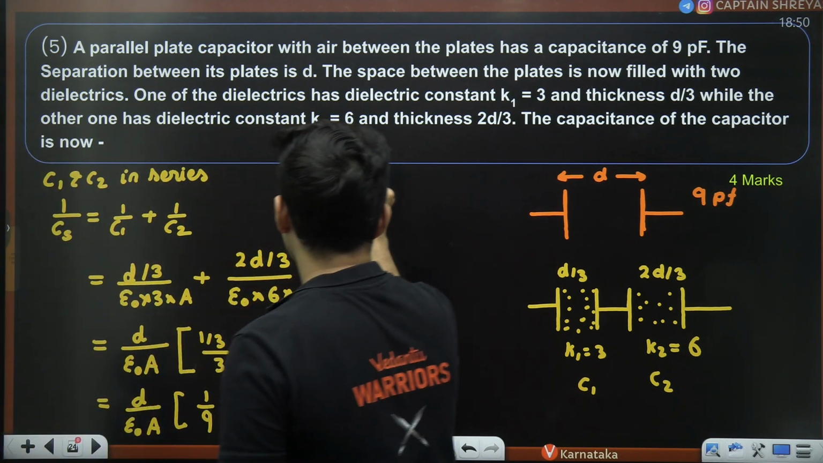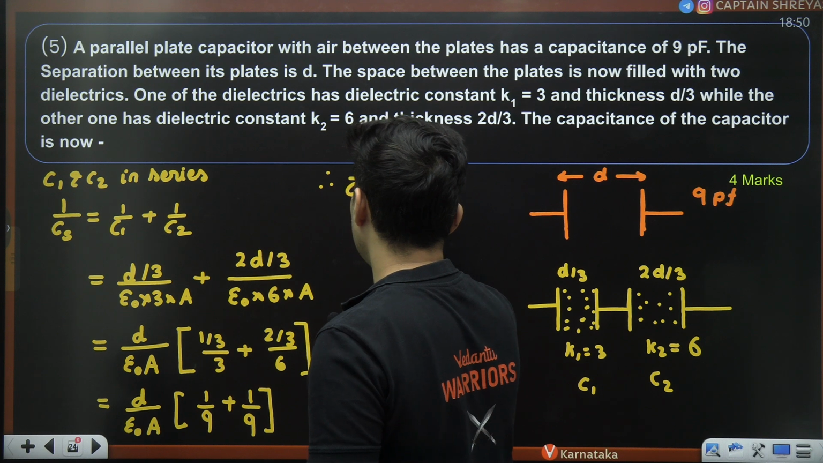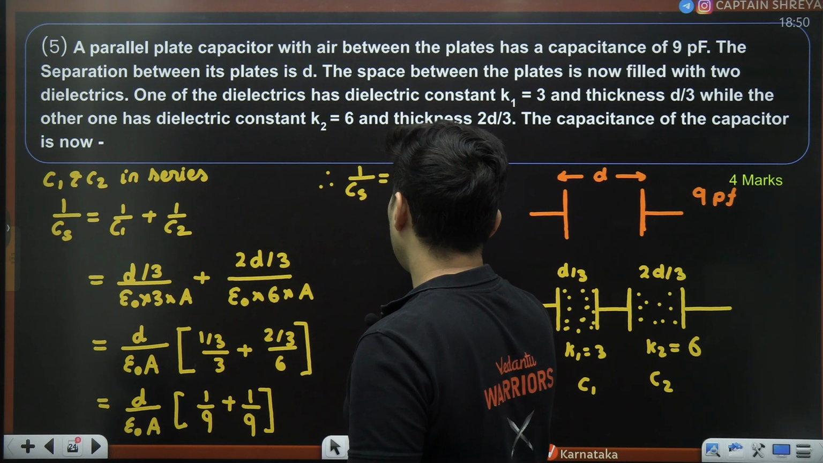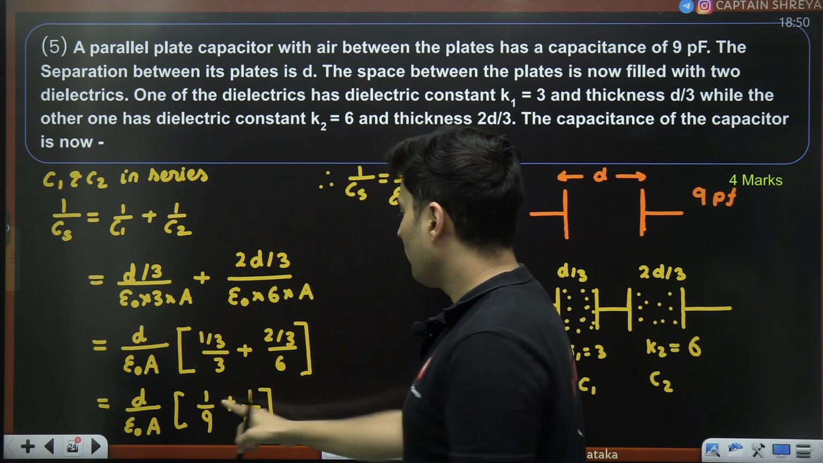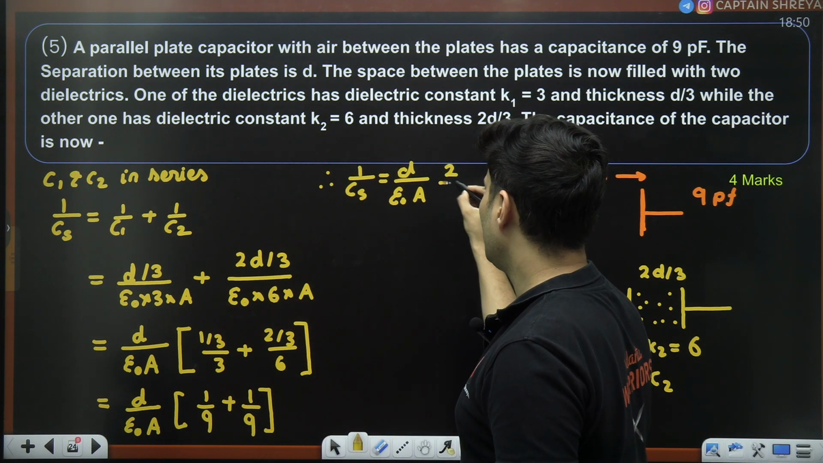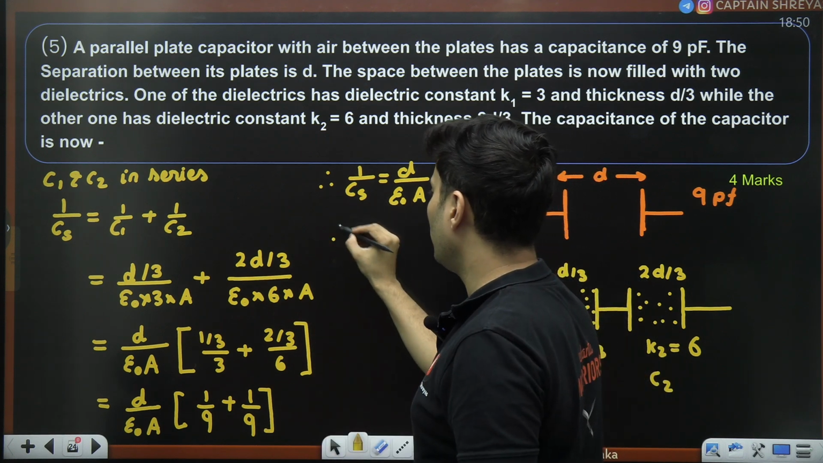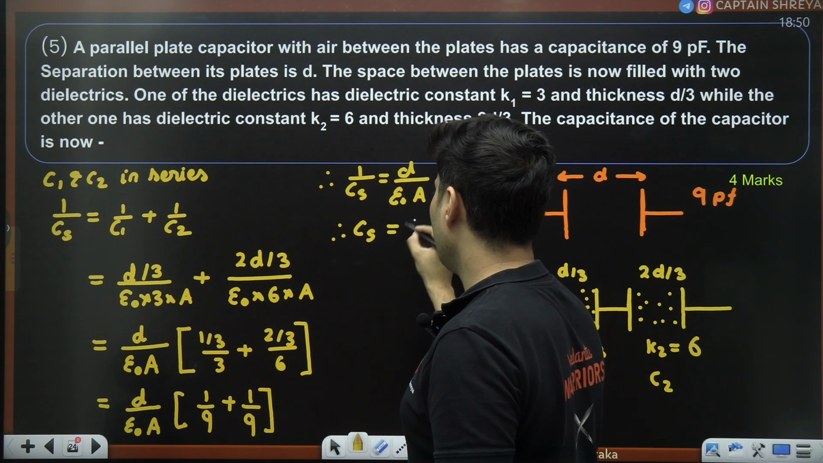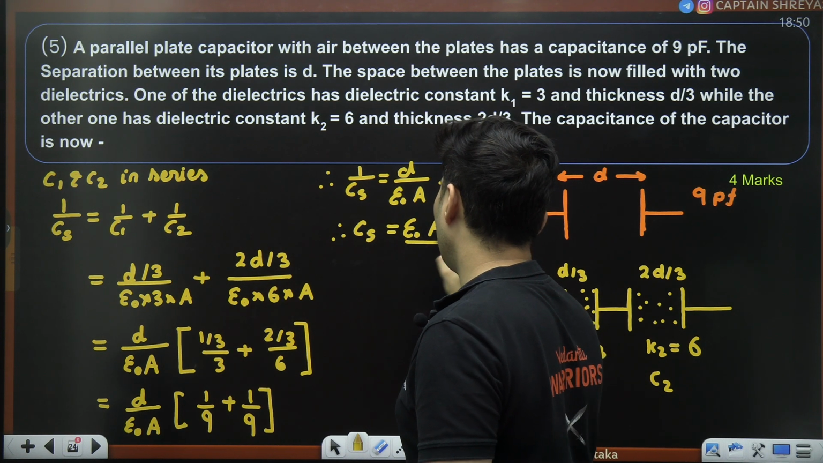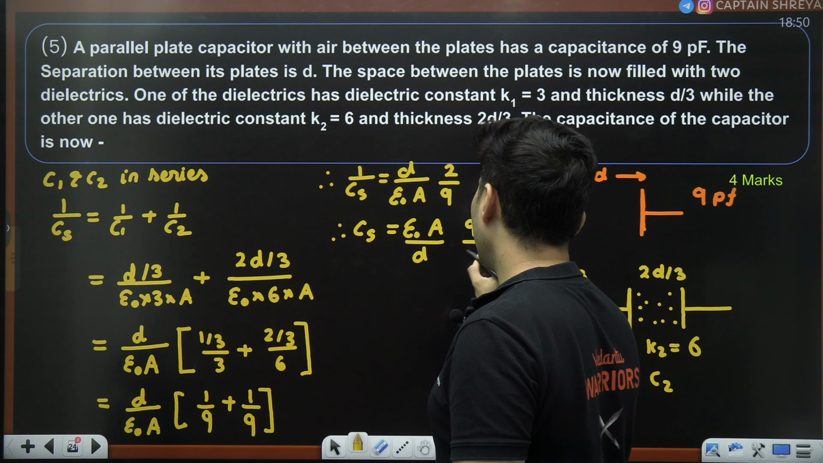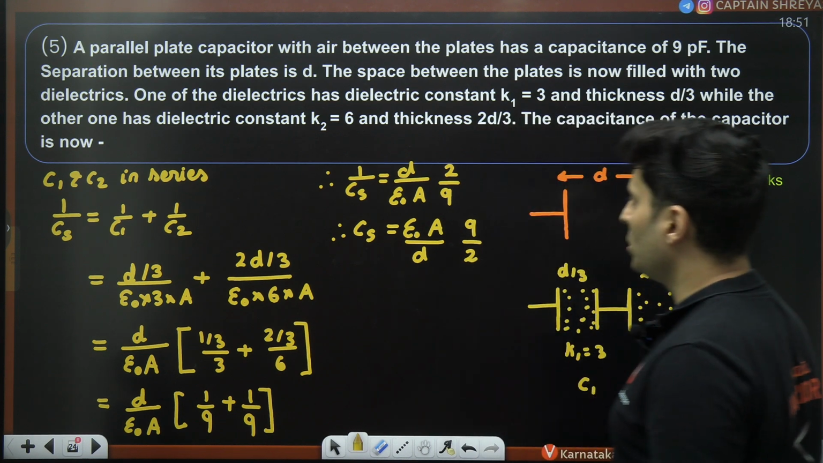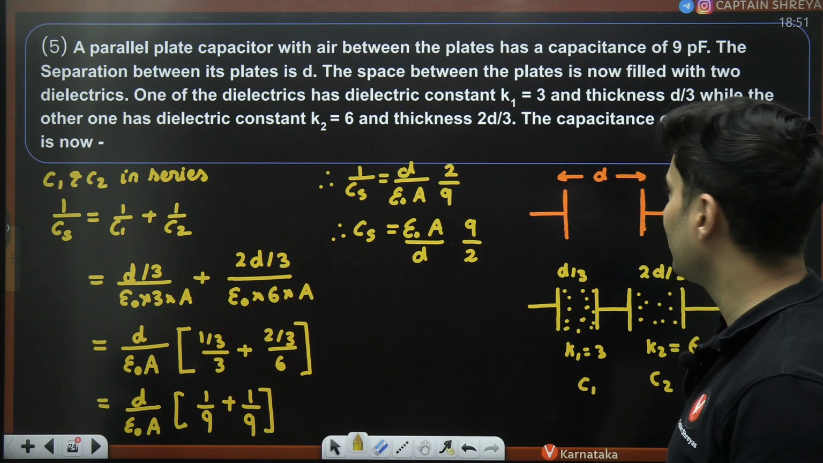Again it will become 1 by 9 over here. So therefore 1 by CS will become D by epsilon naught A into 1 by 9 plus 1 by 9, which is 2 by 9. Flip it over. Capacitance will become epsilon naught A by D into 9 by 2. I hope this is absolutely clear.